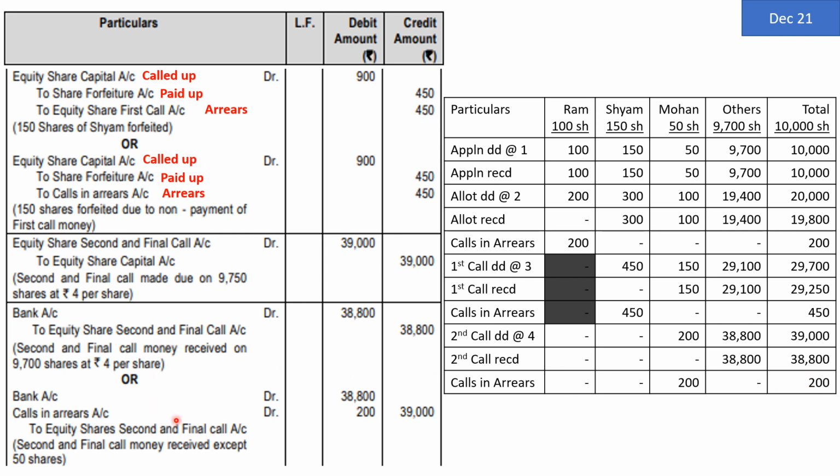Again, the institute has given two different entries. I would prefer the second entry. So bank account debit 38,800. Calls in arrears account debit, which is our debtor now, who has passed the due date, 200, to equity share second and final call account 39,000. This is how the entry for Mohan's working is also done.